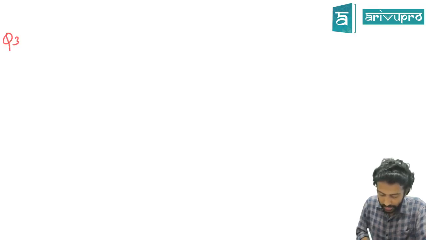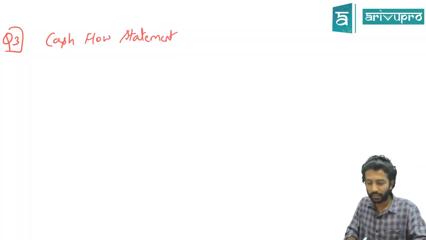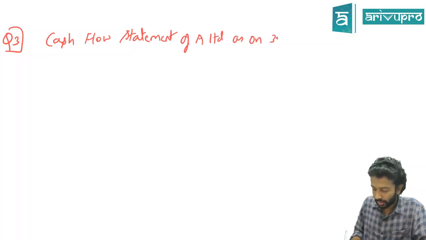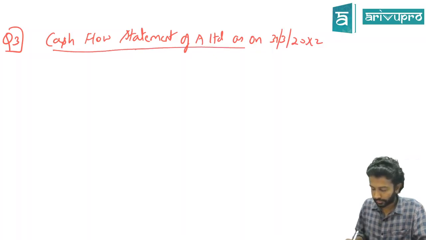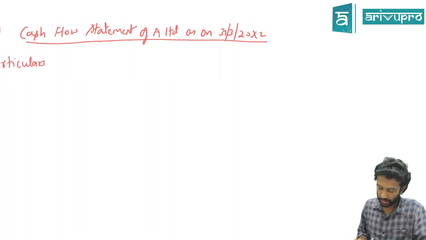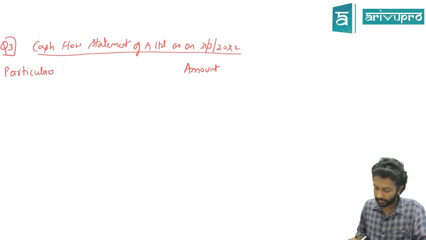Question number 3 was it? Cash flow statement of which company? Again, name missing means you write A Limited as on 31st March 20X2. Particulars, amount.